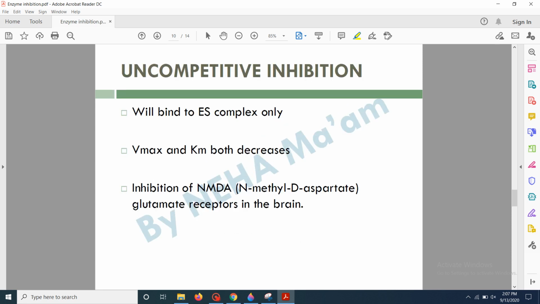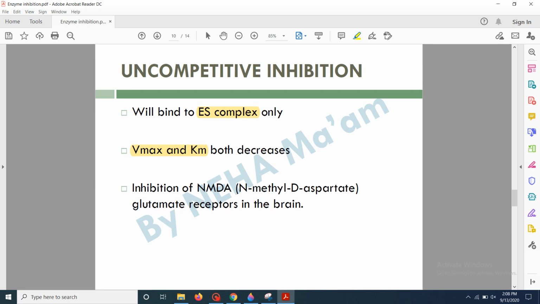Next is uncompetitive inhibition. This is the last type of inhibition that we are going to study today. So it can be seen that the uncompetitive inhibitors can only bind to the enzyme substrate complex. They cannot bind to enzyme alone. They need the presence of enzyme substrate to bind. Next thing is both the Vmax and the Km values decrease in this case.